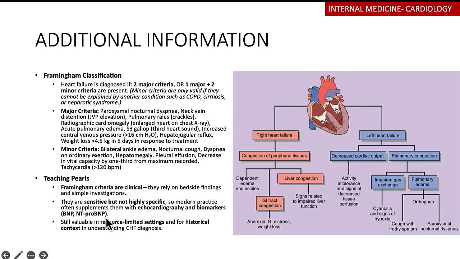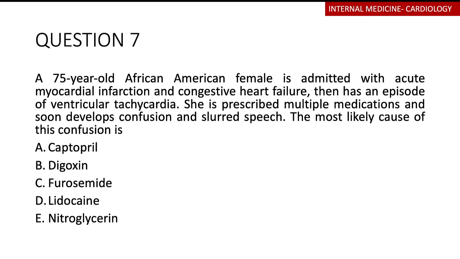But of course, in places where resources are quite limited, we can actually still use the Framingham classification to help us make a diagnosis of heart failure. Coming now to question 7: a 75-year-old African American female is admitted with acute myocardial infarction and congestive heart failure, then has an episode of ventricular tachycardia. She is prescribed multiple medications and soon develops confusion and slurred speech. The most likely cause of this confusion is A, captopril, B, digoxin, C, furosemide, D, lidocaine, E, nitroglycerine.